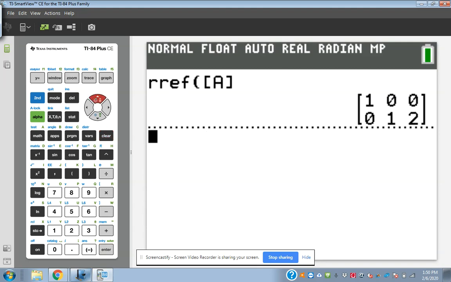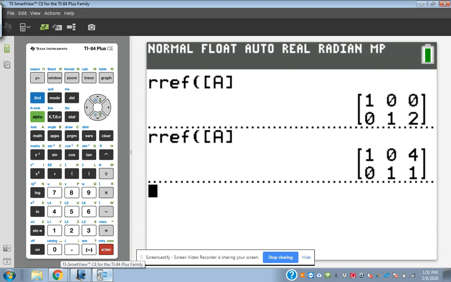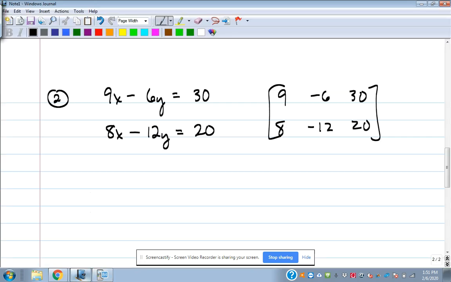That's why I like to press the up arrow and hit enter, and it copy pastes it there, and then I'm hitting enter again. And there I have my reduced row matrix is 1, 0, 4, 0, 1, 1, and my X answer, Y answer, ordered pair is 4, 1.